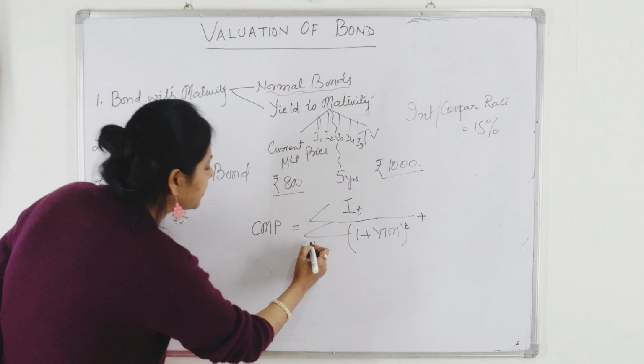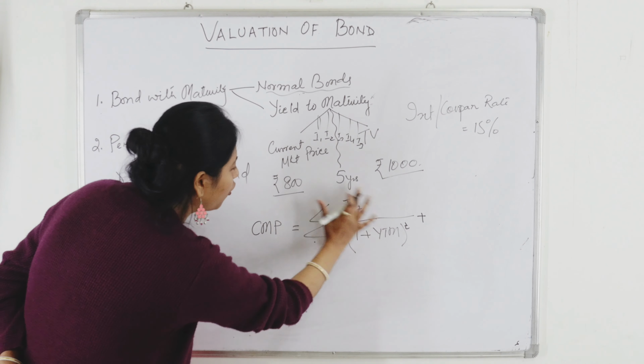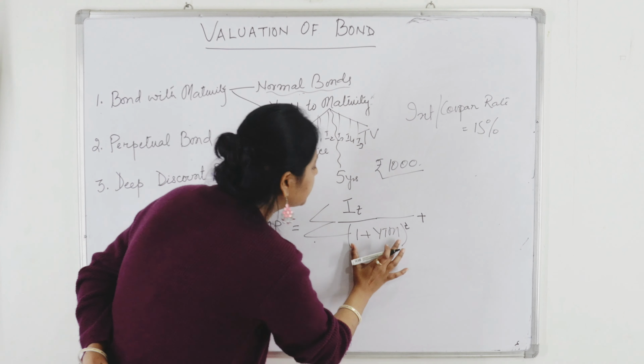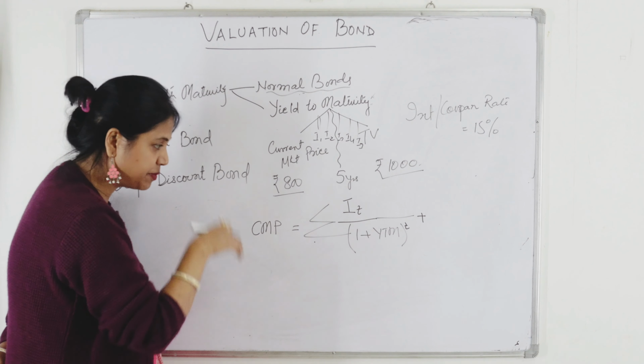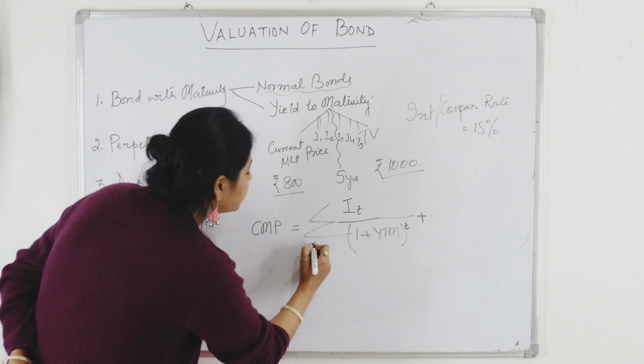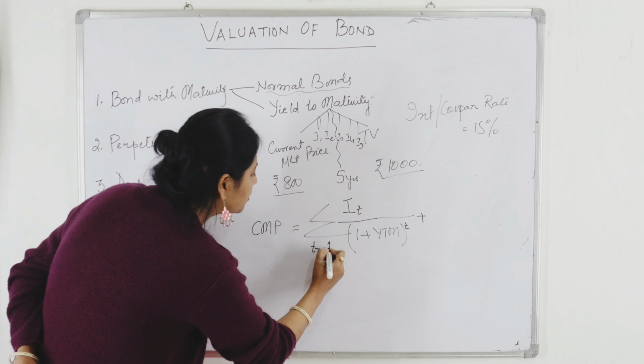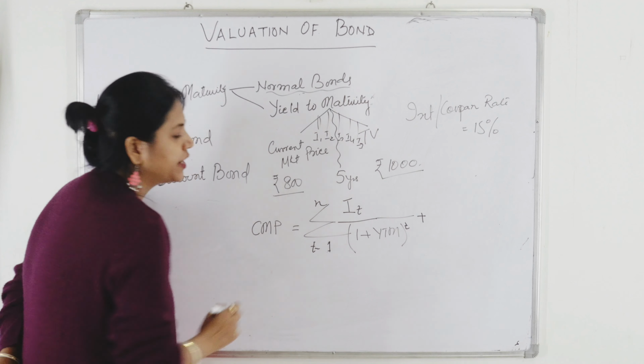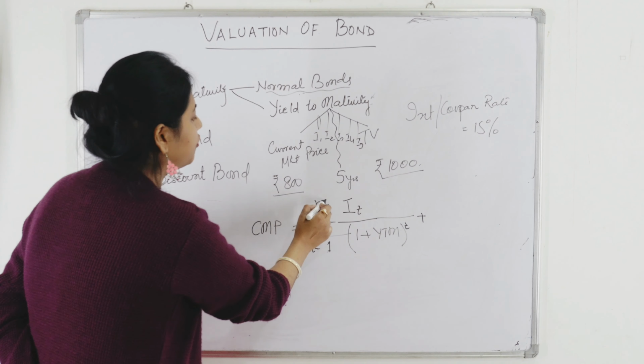So what am I getting? I am getting the sum of all the interest that I get for 5 years, and I discount it because I have to know its present value. And T equals 1 to N, that means T ranges from year 1 to the nth period. In our case N is equal to 5.